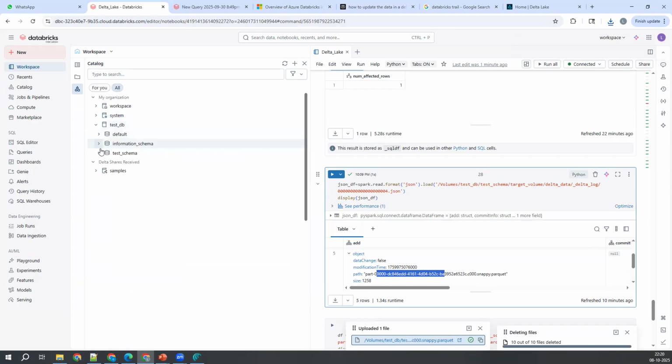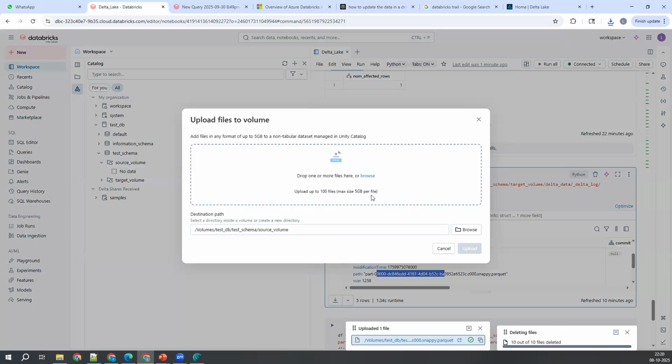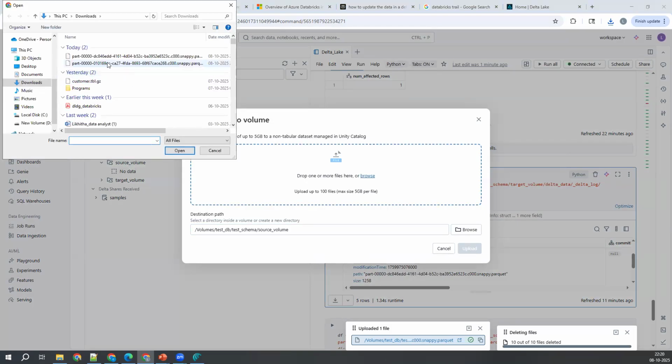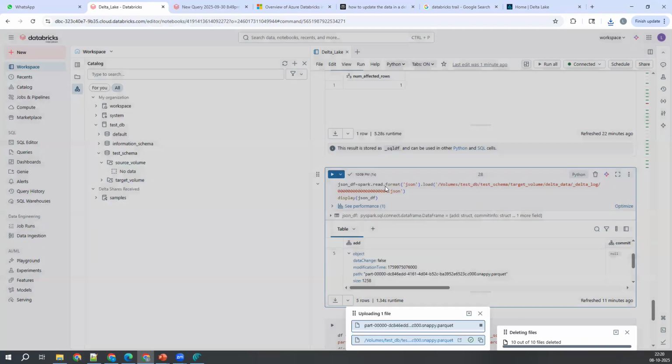The problem is every time it refreshes. You cannot query from there. So upload to volume, browse. Which file is that? 523, right? Yeah, this is the one. Open and upload it.